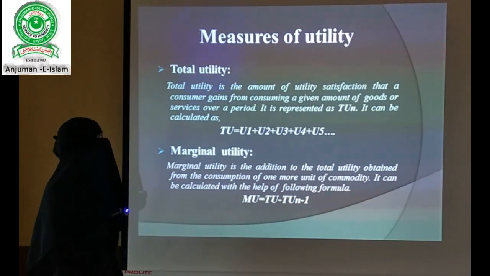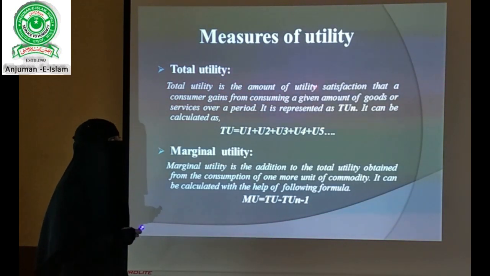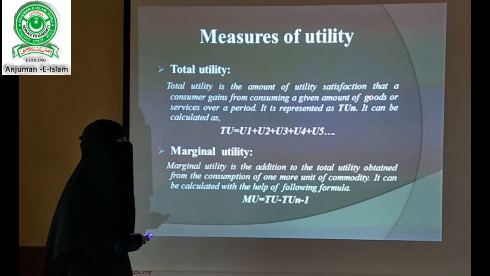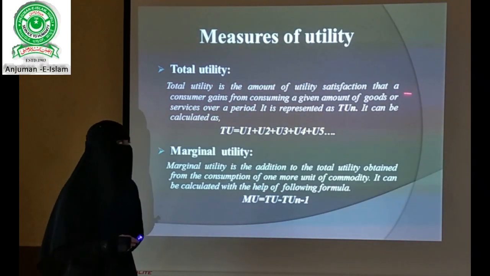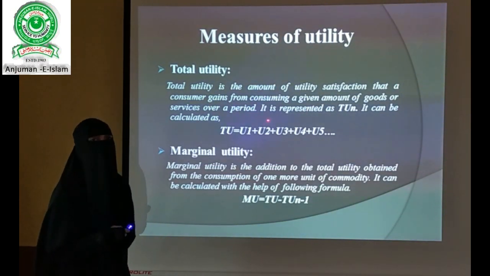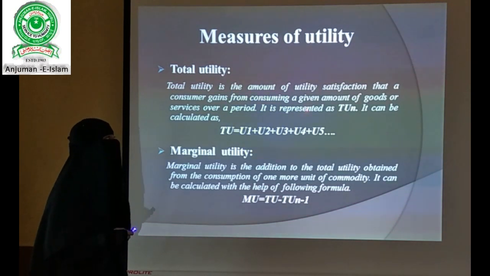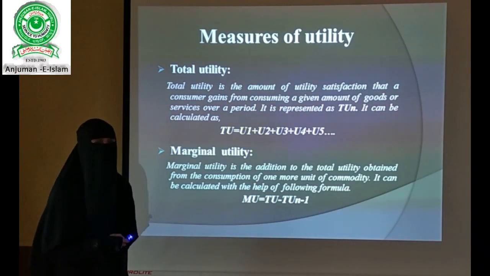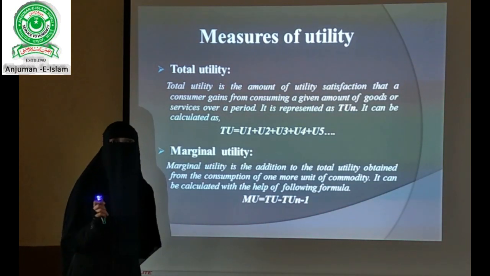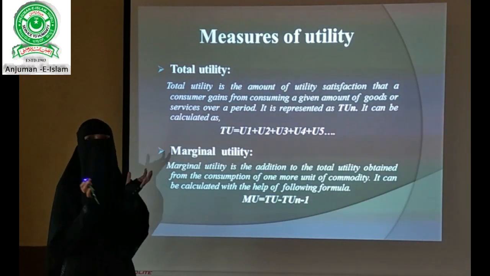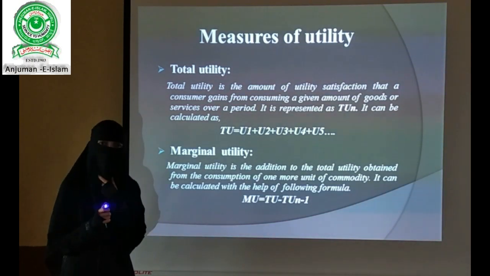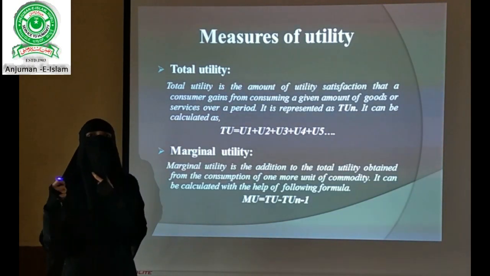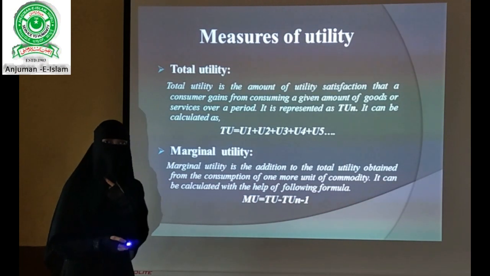Total utility is the amount of utility or satisfaction that a consumer gains from consuming a given amount of goods or services over a period. It is represented as TU. Here we can see the total sum of utility after consumption of a basket of mangoes, or 10 units of mango. The total utility I have gained is called the total utility.